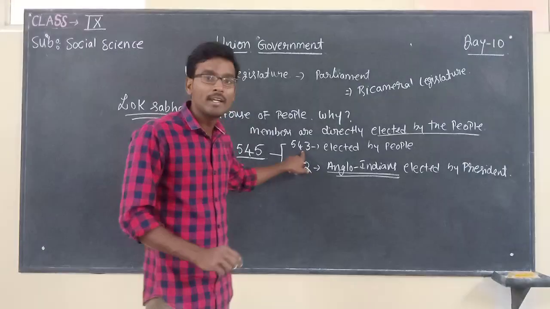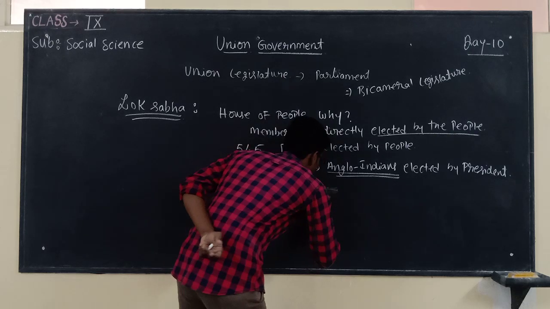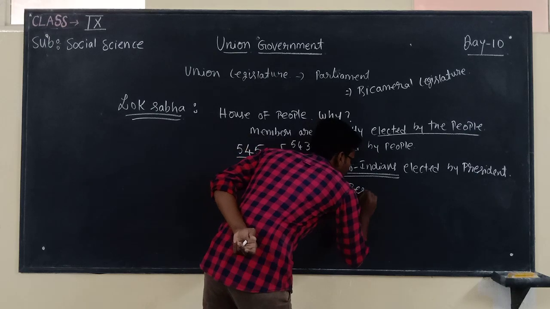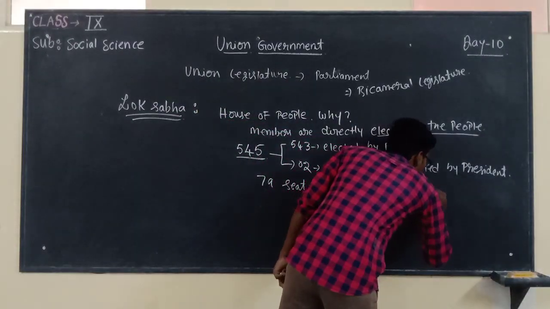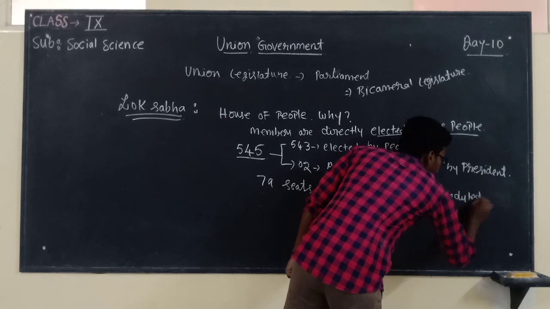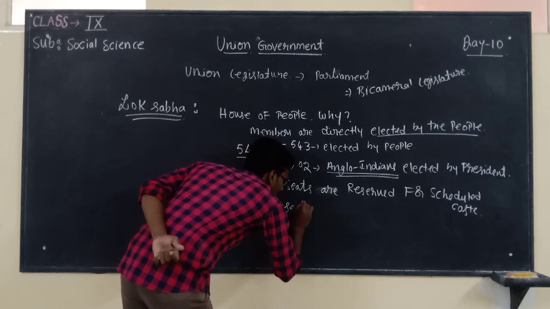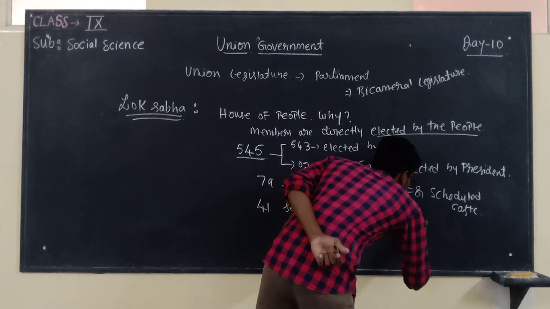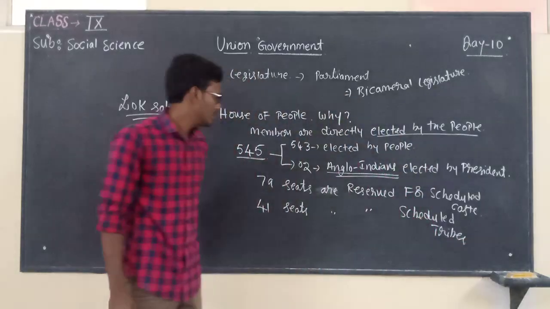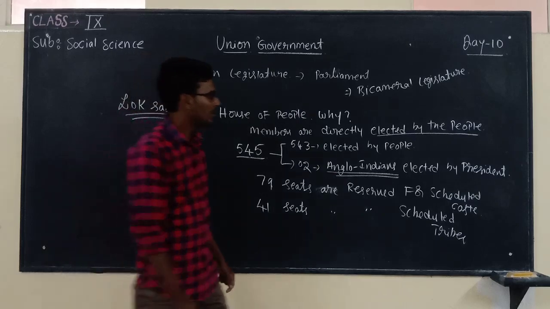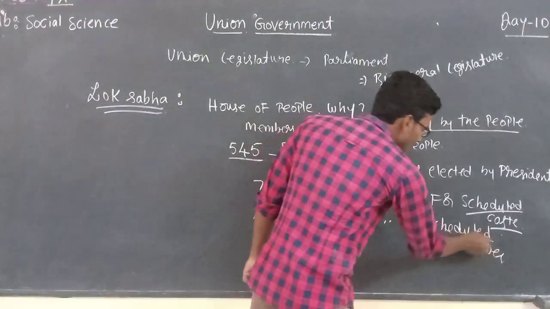Among these 543 seats, 79 seats are reserved for scheduled castes, and 41 seats are reserved for scheduled tribes.